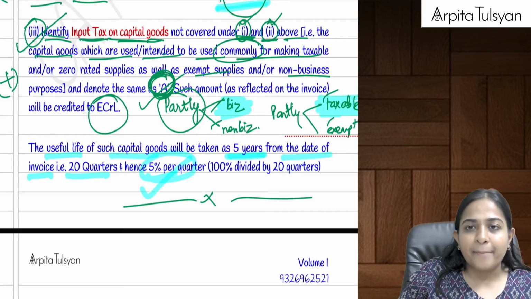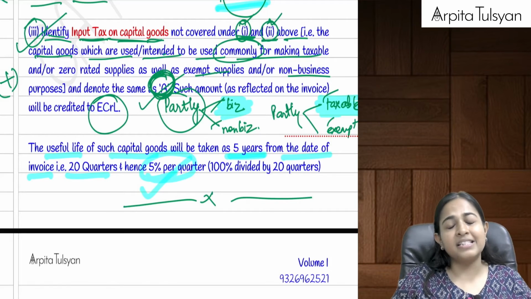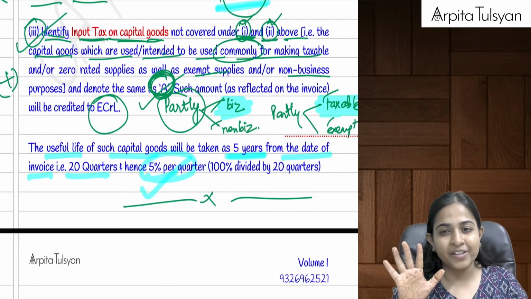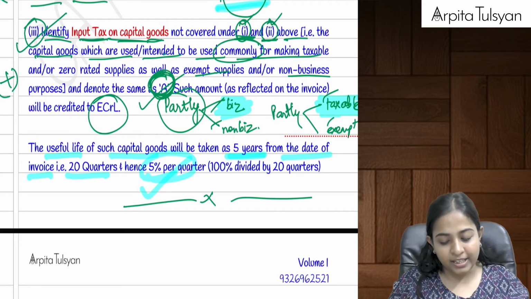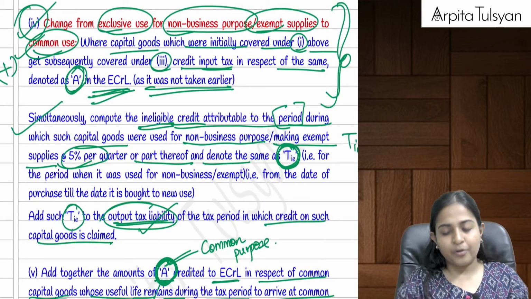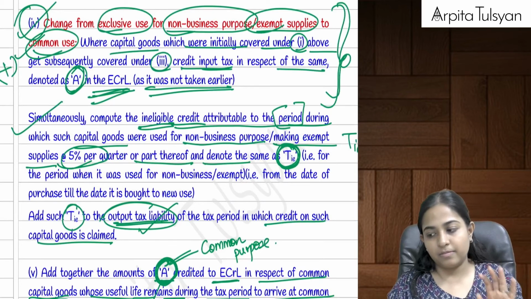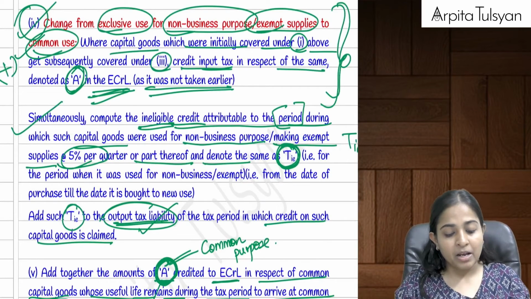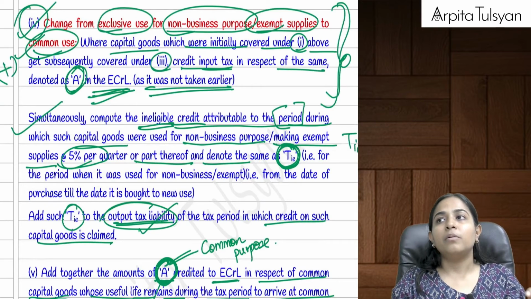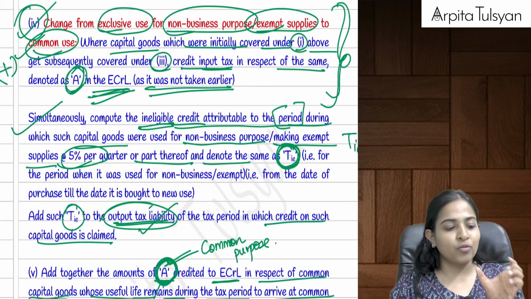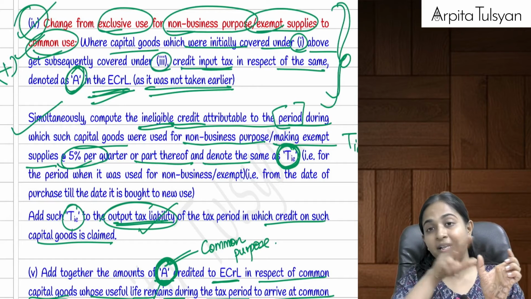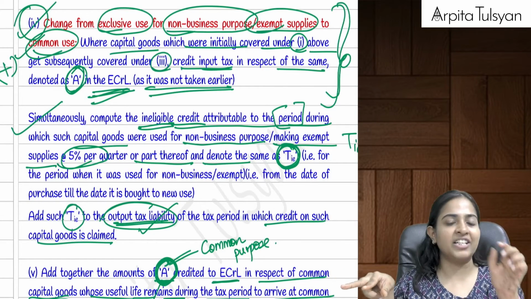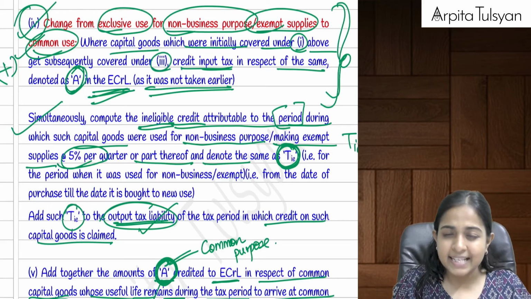Then in case of capital goods, as you already know, it is deemed that life is equal to 5 years. 5 years is equal to 20 quarters. Therefore, 5% per quarter is considered as the life. You should already know this, but still. Now listen, the problem is only with the common credit. So what have we done till now with the common credit? Whatever was the amount of your common credit, you have credited to the electronic credit ledger and denoted it as A.